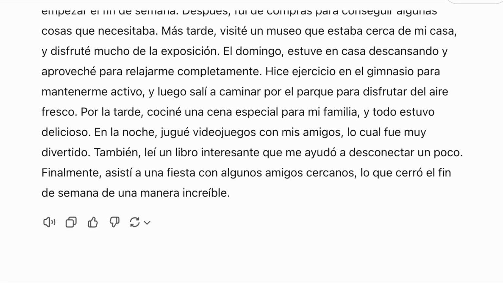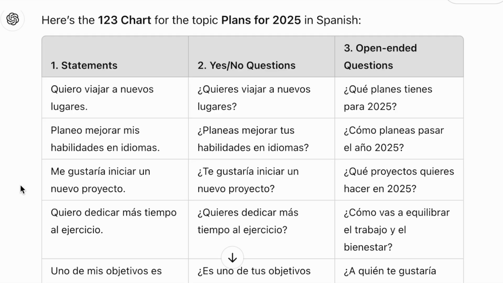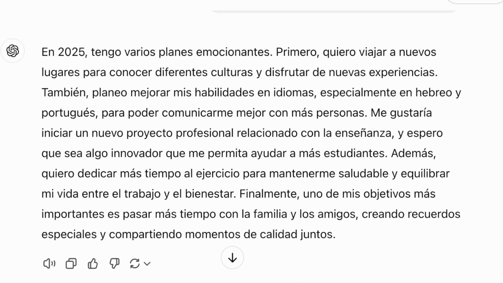So if I came along and just said same thing, topic is plans for 2025. All right, so here's a 1, 2, 3 chart. Topic is plans for 2025. I want to travel to new places. Do you want to travel to new places? What are your plans? All right, I plan to. Okay, so it just keeps going. Okay, now write a paragraph using the statements. Okay, so you've already familiarized yourself with what it's going to say. You come down here, close your eyes.